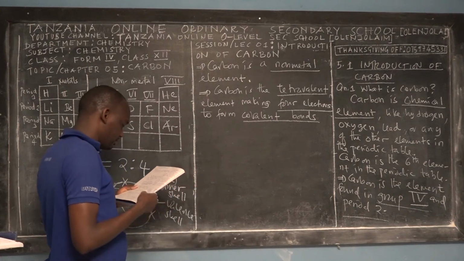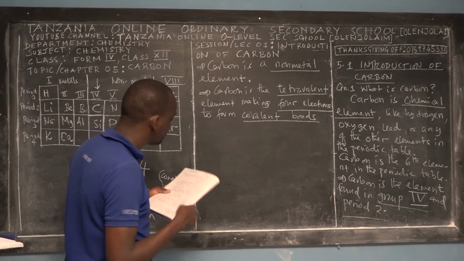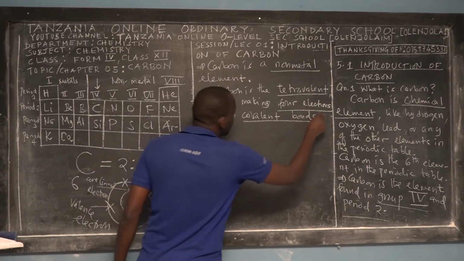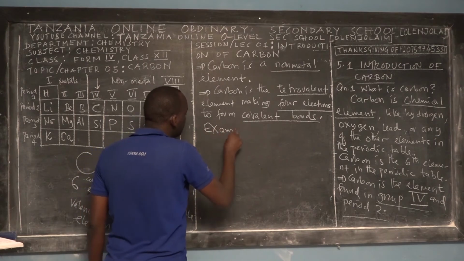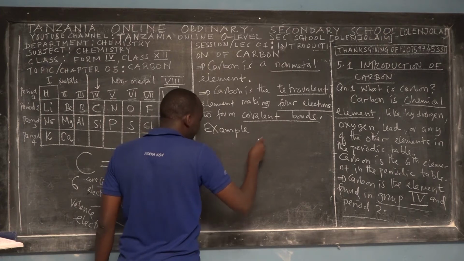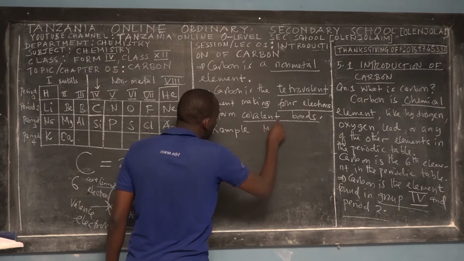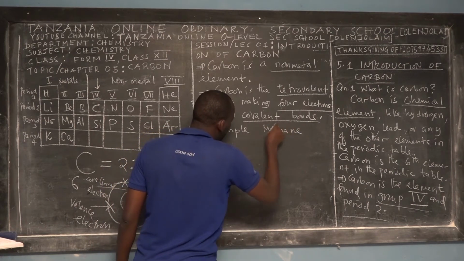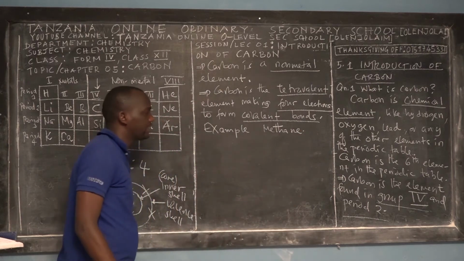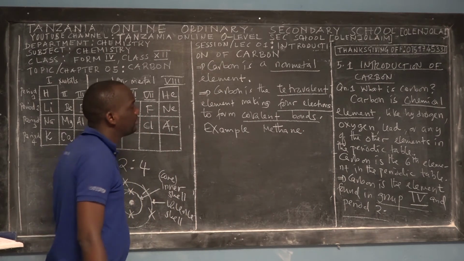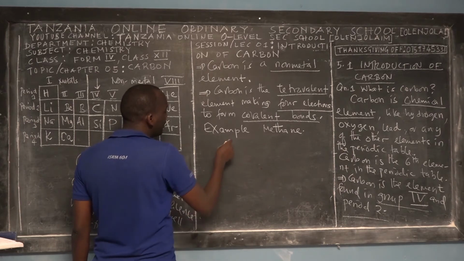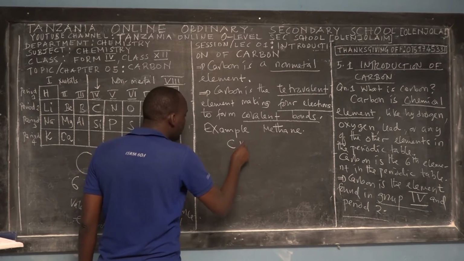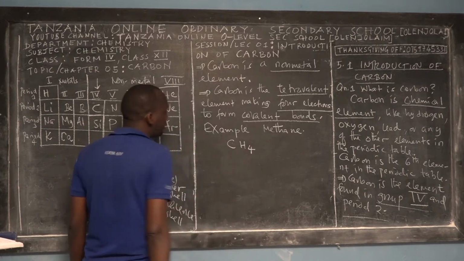Okay? So I'll give you an example. An example of this covalent bond. For example, you can take a compound that's called methane. I'll teach you when I'll be teaching you about organic chemistry. Say methane. So methane, its molecular formula is C H 4, carbon and then 4 hydrogens.